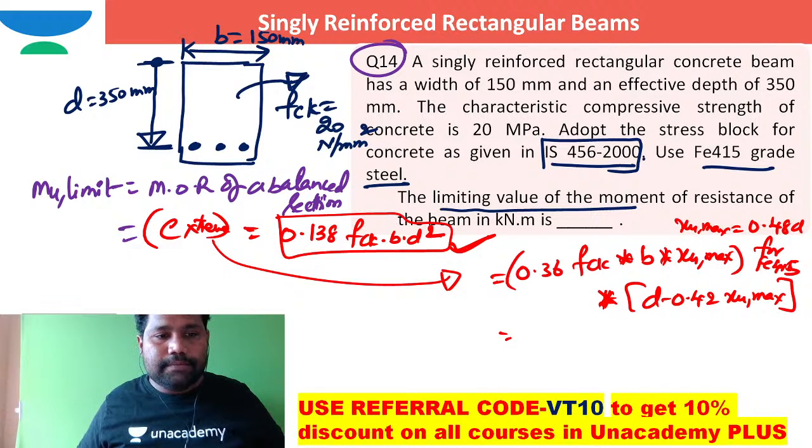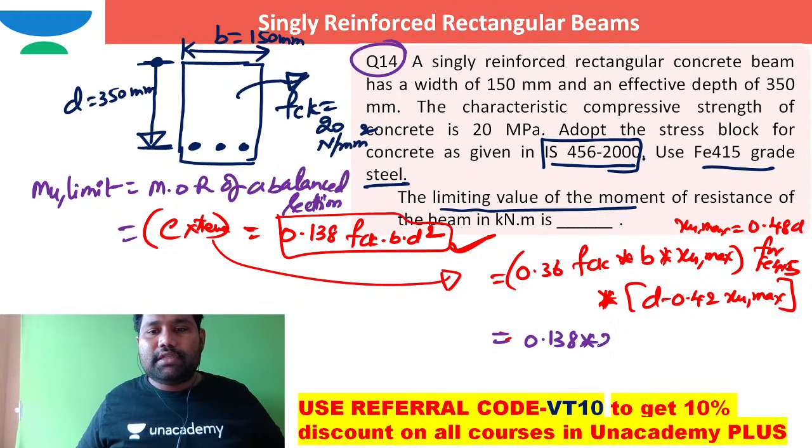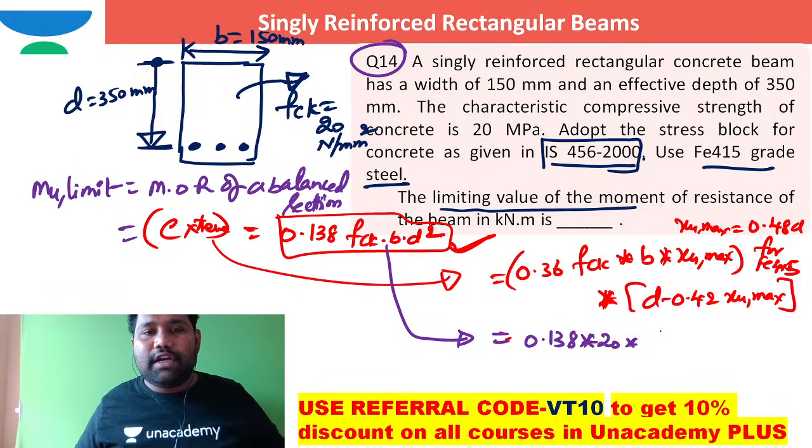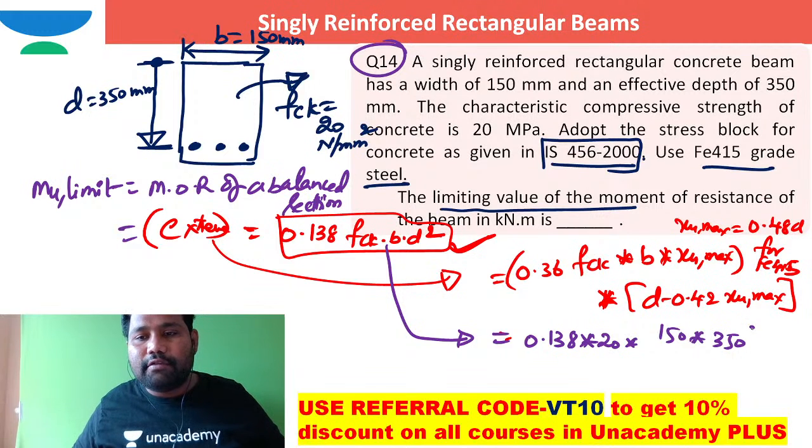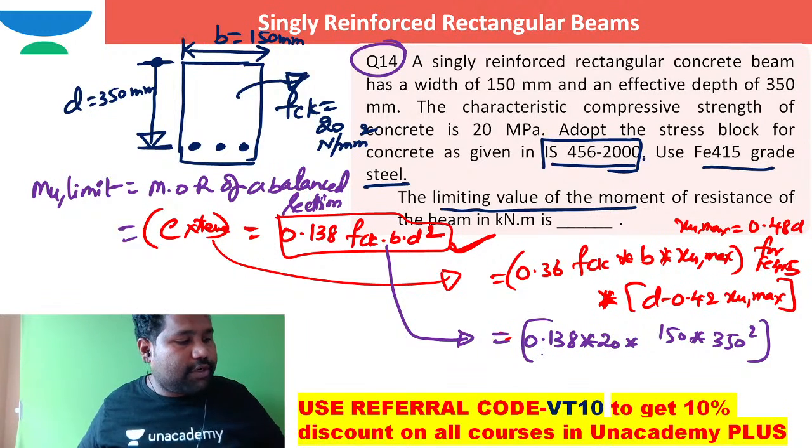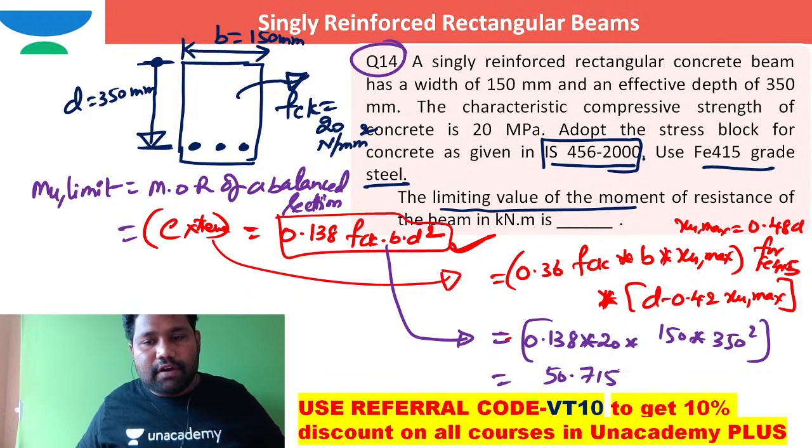When I do this, I can write it as 0.138 FCK b d squared. FCK is 20, b is 150, and effective depth squared, I am just substituting. The answer is 50.715 into 10 to the power of 6 Newton millimeter.